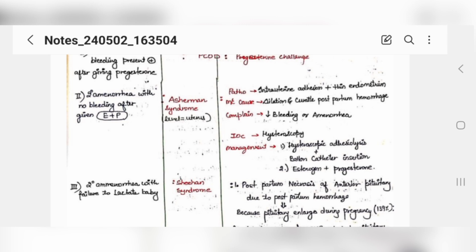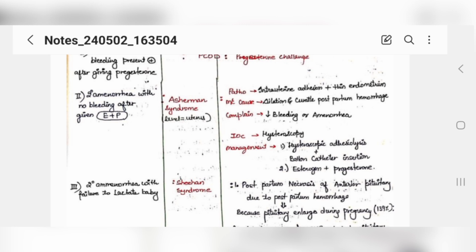Why Asherman syndrome? As I told you, it is intrauterine adhesions in the uterine cavity because of a thin endometrium. The most common cause is excessive dilatation and curettage done during postpartum hemorrhage. And what would the patient complain of? Decreased bleeding or amenorrhea. The investigation of choice for this condition is always hysteroscopy.